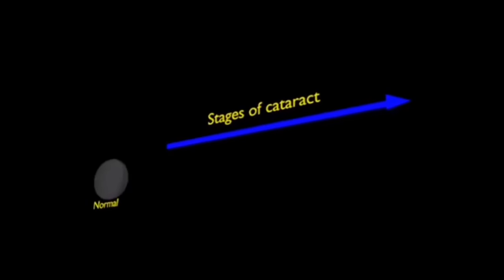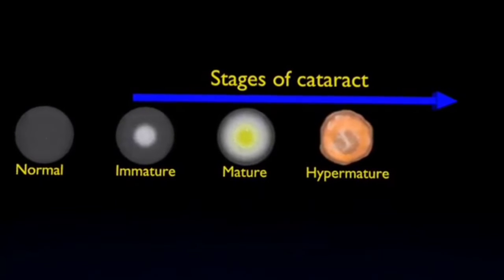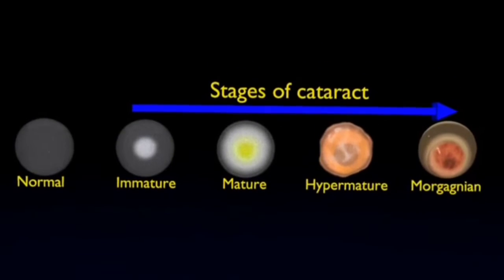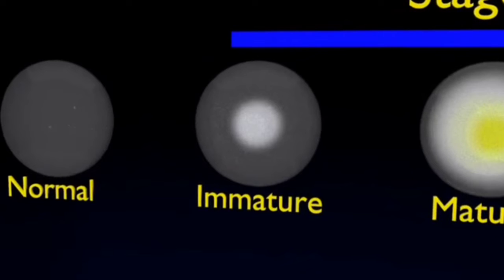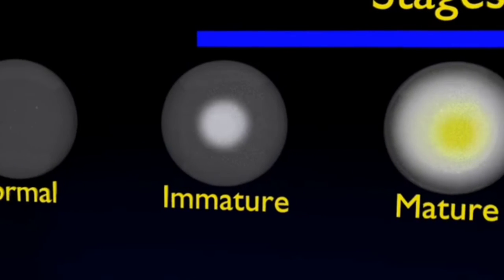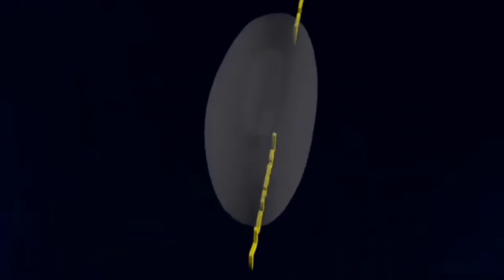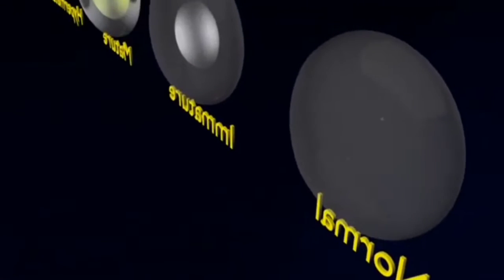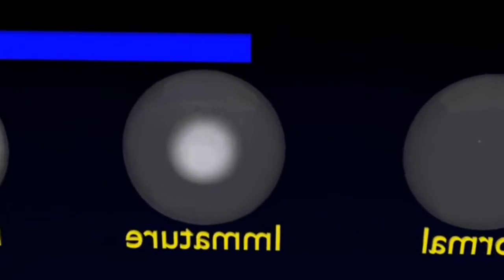Now I am going to discuss the stages of cataract. These are the 5 stages of cataract. First of all, normal. Normal cataract, it is early cataract. The lens is still clear, but the ability to change focus between near and far vision has become compromised. In immature cataract, protein starts to clump, making the lens slightly opaque, especially in the center. In mature cataract, opaqueness increases to such a point that it appears milky or white. In hypermature cataract, the lens is dense and impaired vision is significantly extended. The cataract is shrunken with a wrinkled anterior capsule due to the leakage of water out of the lens.